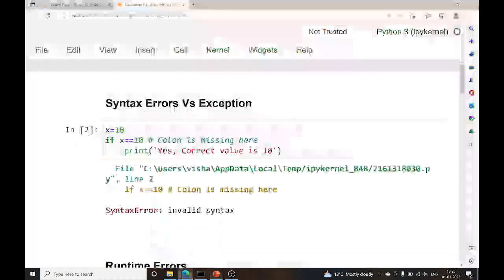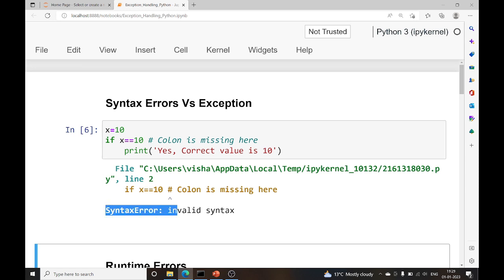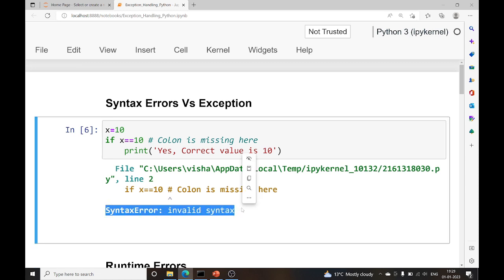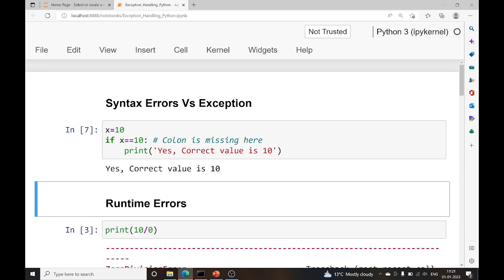If I talk about the example, you can see here I have initialized a variable x equal to 10, and then I'm putting one condition: if x equal to 10, then I just want to print a message, yes, correct value is 10. But here the colon is missing, so it seems like I made an invalid syntax mistake. If I run this code, it simply says syntax error, invalid syntax. The thing we need to understand here is that this syntax error is not an exception. Syntax error and exception are different things. If I add a colon here, it will simply work. There is no syntax error now, so it is working fine.